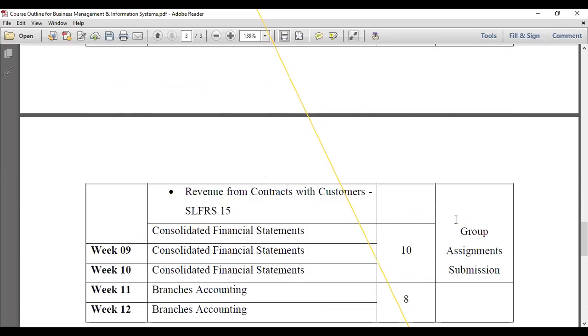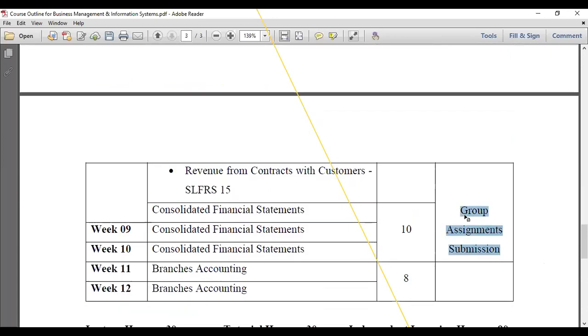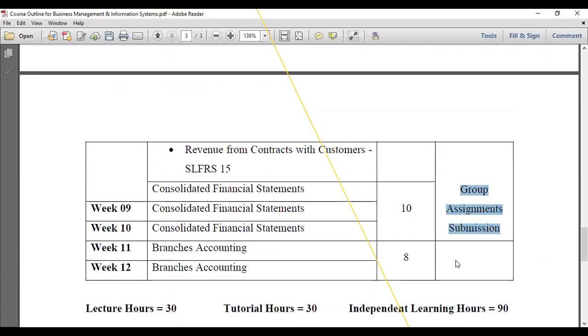Then finally, you can see here the group assignment submission, right? At the end of the 10th week, you have to submit your group assignment, right? Then definitely, I hope to publish your assessment marks before the examination, right? I need time to mark your assessment, right?